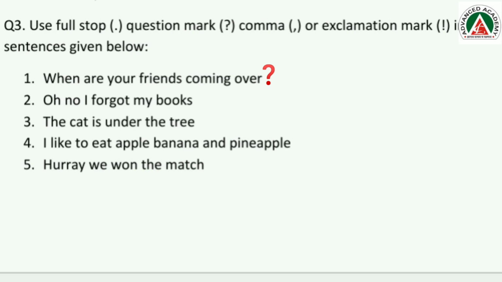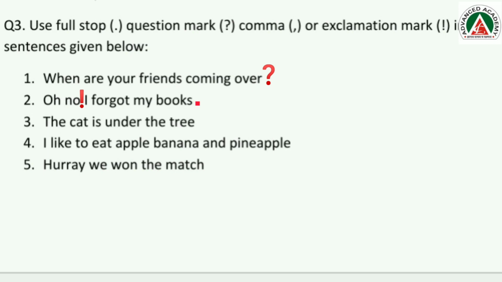Now, the second one. Oh no, I forgot my books. What is this? What are you going to do in this one? Is it a question? No. Then, is it a sentence? Oh no, I forgot my books. Well, maybe you can say it as a sentence, but what about oh no? Oh no shows a very strong feeling, right? So what are you going to do? After oh no, you are going to put an exclamation mark. And then at the end, after I forgot my books, you are going to put a full stop.